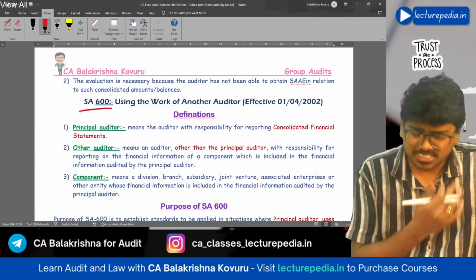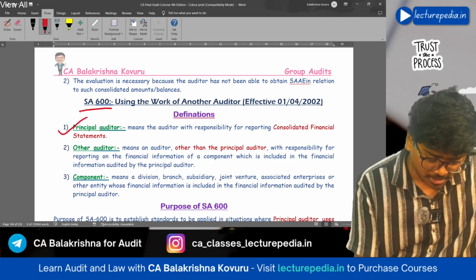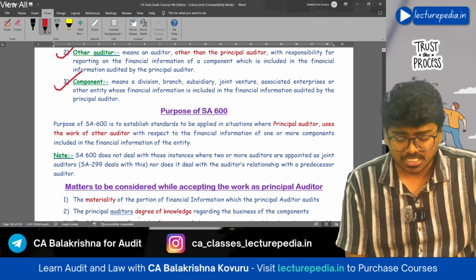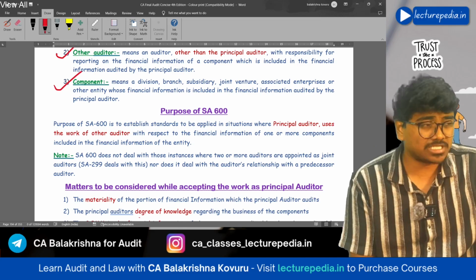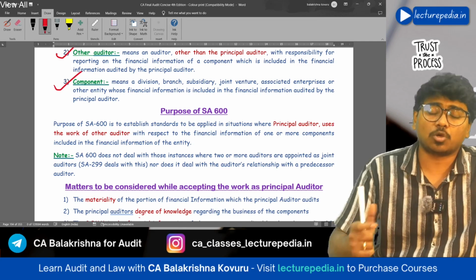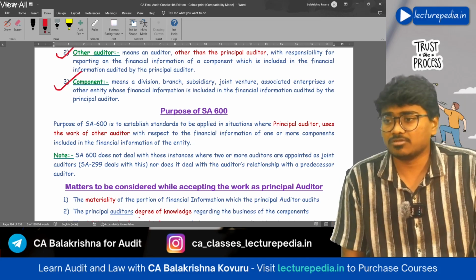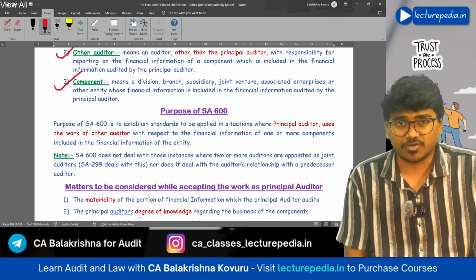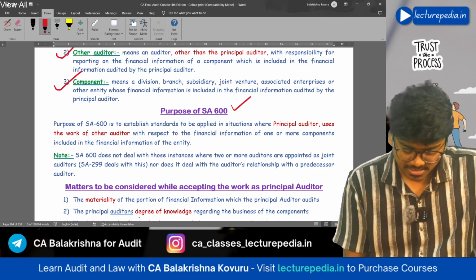Next, SA 600, using the work of another auditor. Now you already know these definitions: principal auditor, other auditor, component. See, SA 600's purpose is to establish standards when the principal auditor decides to use the other auditor's work. Okay, how there should be coordination between principal auditor and other auditor, what communications have to be there between them, and what should be considered by the principal auditor when he decides to use the work of the other auditor. With respect to all these aspects, SA 600 will establish standards.